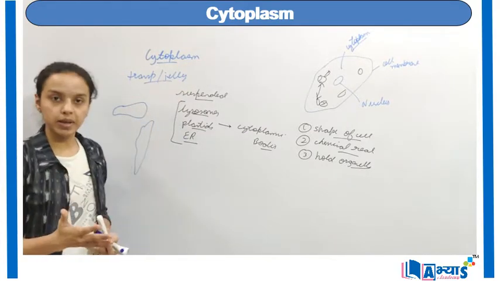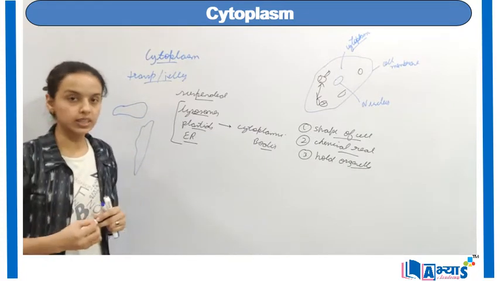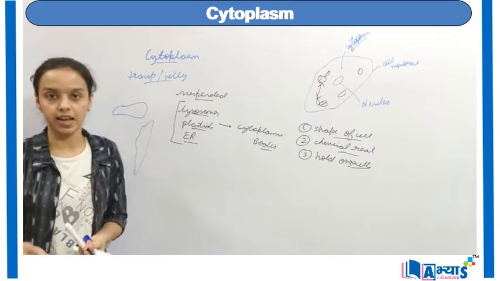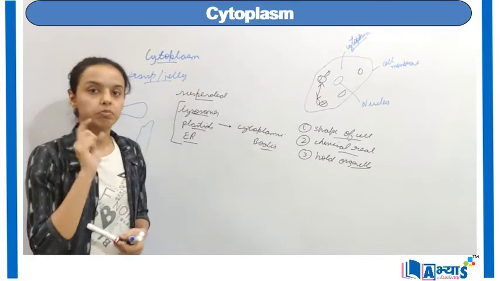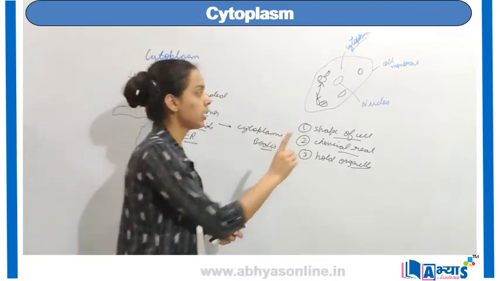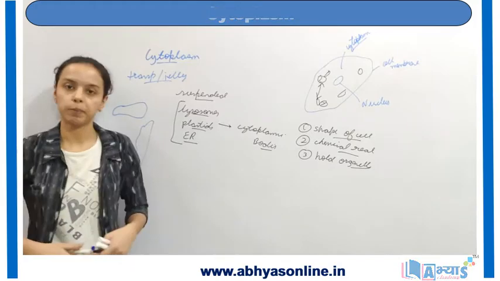So there were three main functions: providing shape to the cell, holding the cell organelles, and being the place where chemical reactions take place. This was the concept of cytoplasm, which could be understood because there are three main structures: nucleus, cytoplasm and the cell membrane. This was the concept of cytoplasm.